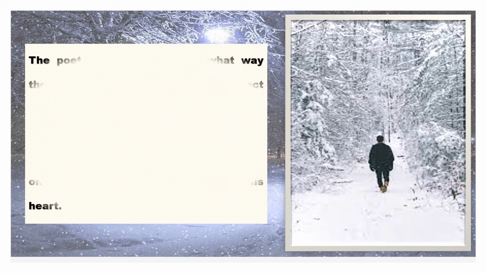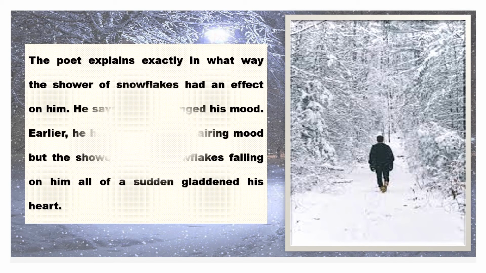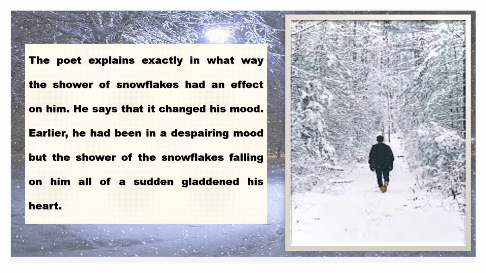Now, in this stanza, it is clearly shown that for reasons unknown, the author was having a terrible day. But due to the fall of the snow on his head, his mood was lifted instantly. He had already spent his day in a bad mood, but the rest of it was saved by the crow